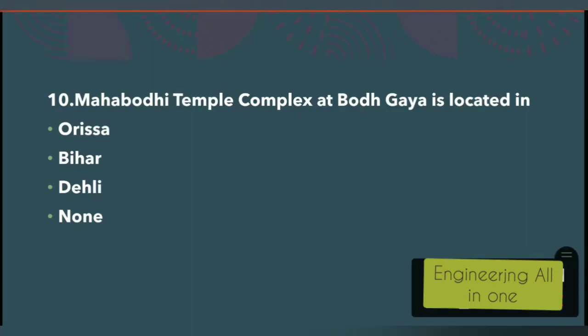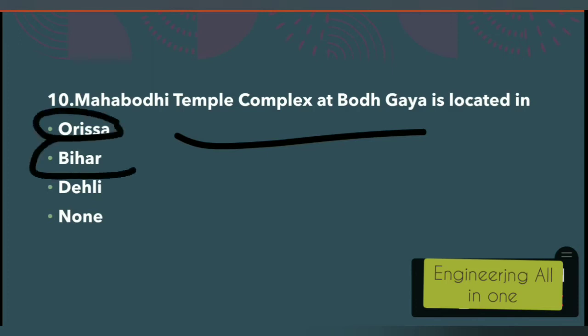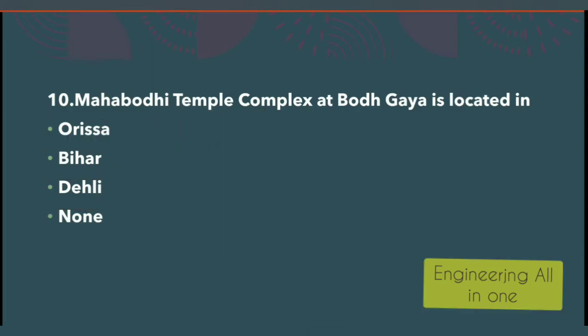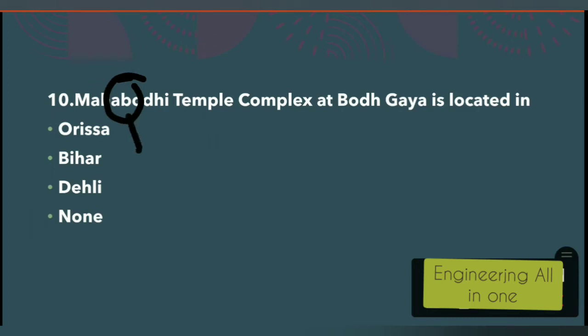Now see 10th MCQ here. Mahabodhi Temple Complex at the Bodh Gaya is located in Orissa, Bihar, Delhi, or none. The right option to this question is option number 2nd, Bihar. Now to remember this, see here Mahabodhi, B is here, and remember B, Bodhi, Bihar.